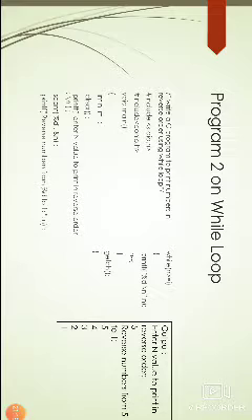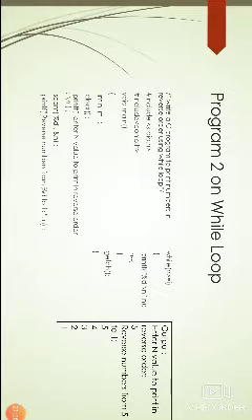Again here n minus minus, that means the n value is decremented by 1. So 4 minus 1 equal to 3. So now the value of n is 3. Again the compiler goes to the while condition. Here in the condition, 3 greater than or equal to 1. Yes, the condition is true. Again the n value will be printed, that is 3, on the output screen, and the n value will be decremented. 3 minus 1 equal to 2. Now the n value is 2. 2 greater than or equal to 1. Yes, the condition is true.